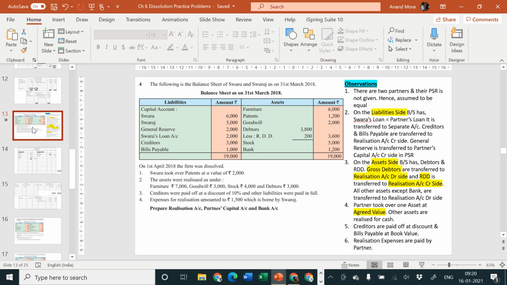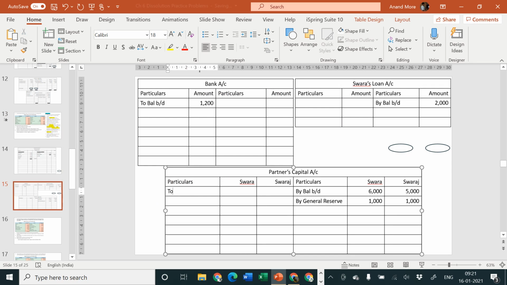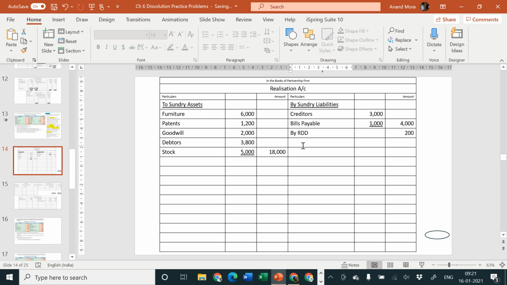Third step, now realization of assets. They have told you Swara took over patents at a value of rupees 2000. Swara is the receiver, debit the receiver, patents are going out, credit what goes out. But now patents are not taken over at the time of a going concern, at the time of normal business, but at the time of dissolution. So everything will be considered in realization account. Entry will be Swara's capital account debit to realization account 2000. Second effect, realization account credit side by Swara's capital.